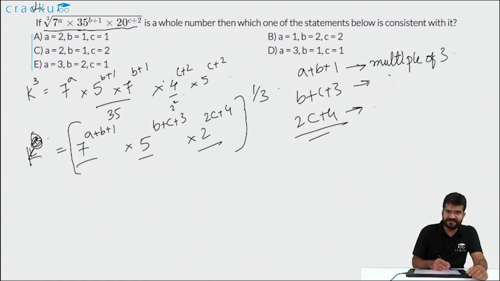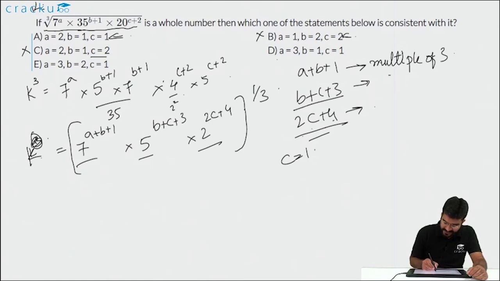Let us go with c first because 2c plus 4 has to be a multiple of 3. Let us look at each of the options and try to eliminate them based on c. When you look at the first option and input c is equal to 1, 2c plus 4 is 6, so it is a multiple of 3. So c is equal to 1 is possible. In the second option, when c is equal to 2, 2c plus 4 will be 8, which is not a multiple of 3, so this can be rejected. Similarly, option C also can be rejected because even here c is equal to 2. D and E both have c is equal to 1, so that is fine.